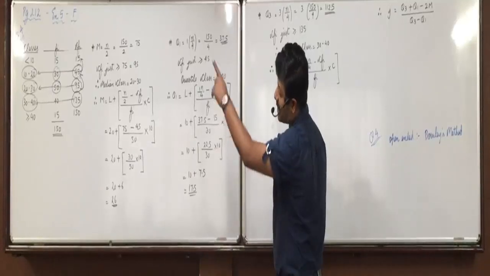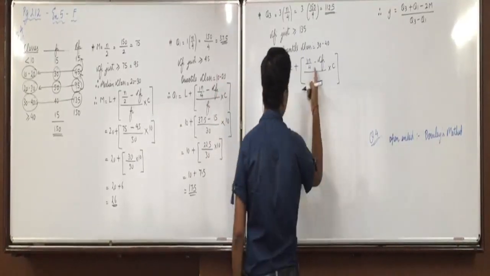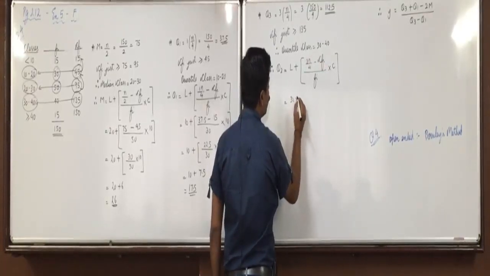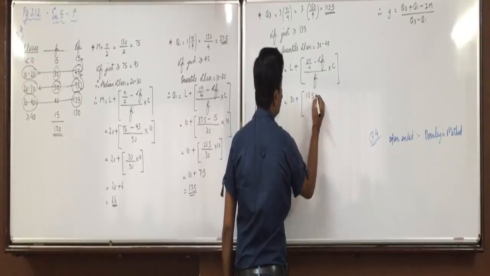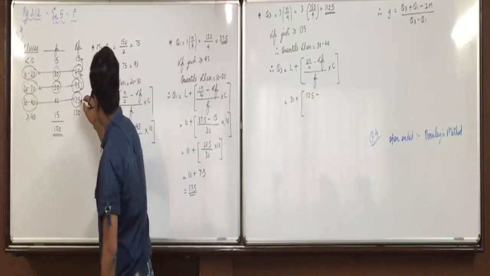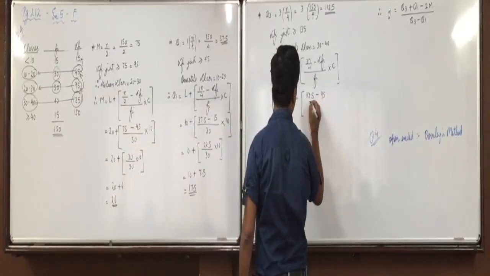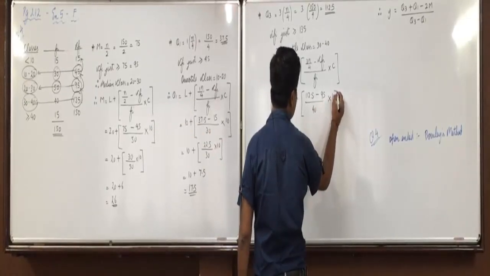See, as I said to you, the first and last classes are not needed. Now L plus (3n by 4 minus CFI) upon FI into C. L is 30, plus 3n by 4 from the first step, 112.5, minus the CFI of the preceding class, 95, upon FI of the same class, 40, into the class length, which is again 10.